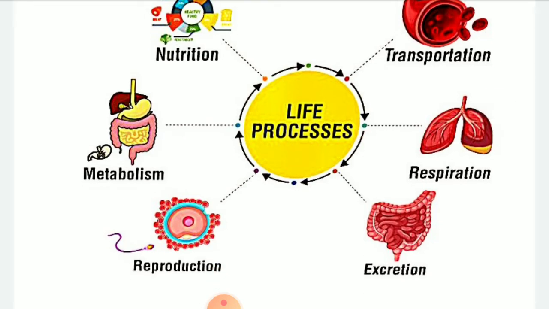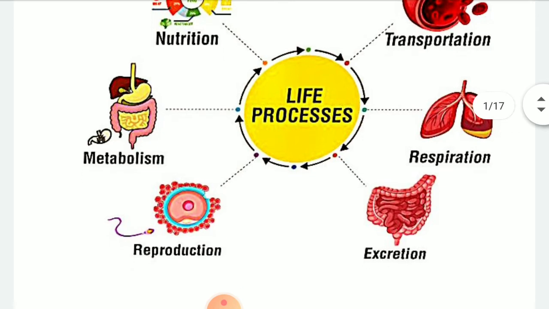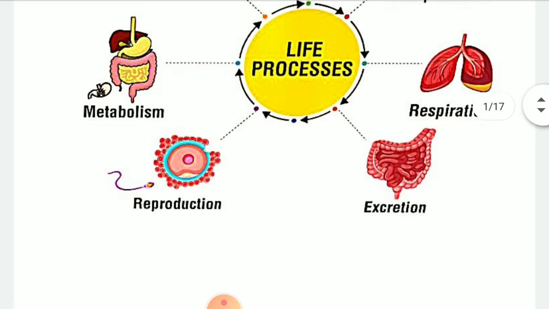Reproduction is another important characteristic of each and every living organism. In this, the organism reproduces offspring, and they may be alike or dissimilar from their parents. Transportation: by the help of blood capillaries, arteries and veins, the food is transported into various parts of the body. Respiration: the oxygen is taken in by the body, and after that it is circulated throughout the body. Then excretion: a specific excretory organ is developed in our body that is known as the anus.